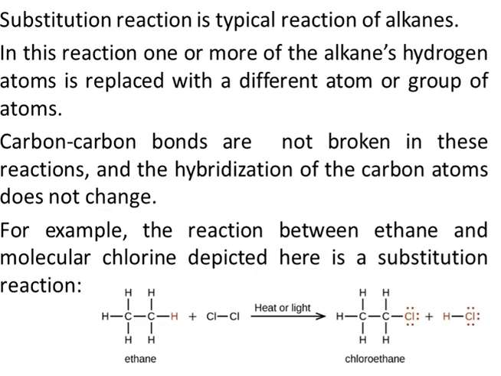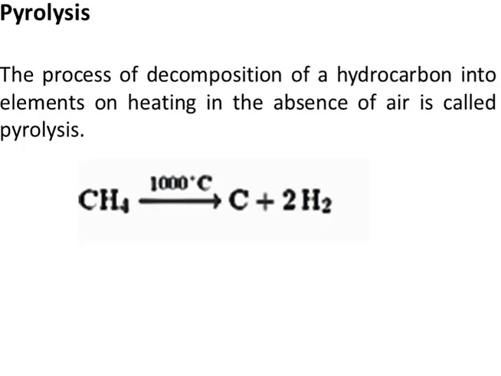Then we have pyrolysis. Pyrolysis is a process in which we decompose a hydrocarbon into elements. There is a difference between combustion and pyrolysis. In combustion, we convert the hydrocarbon into carbon dioxide and water, while in pyrolysis, we heat the hydrocarbon at very high temperature and convert it into its elements. So we can convert methane into carbon and hydrogen. For this purpose, we use temperatures of up to 2000 or higher.